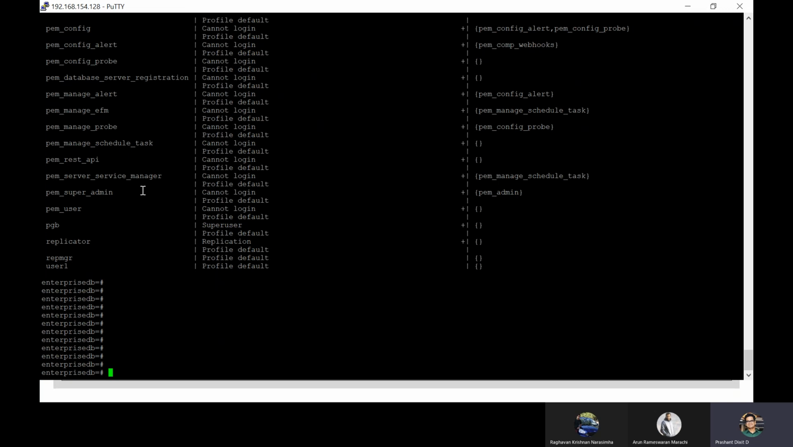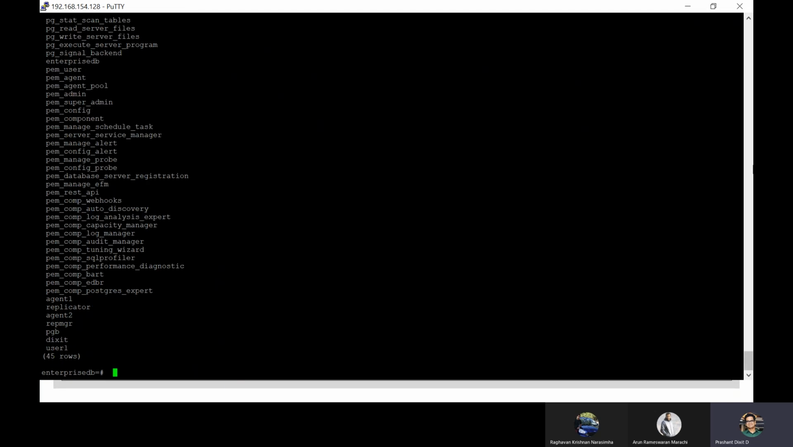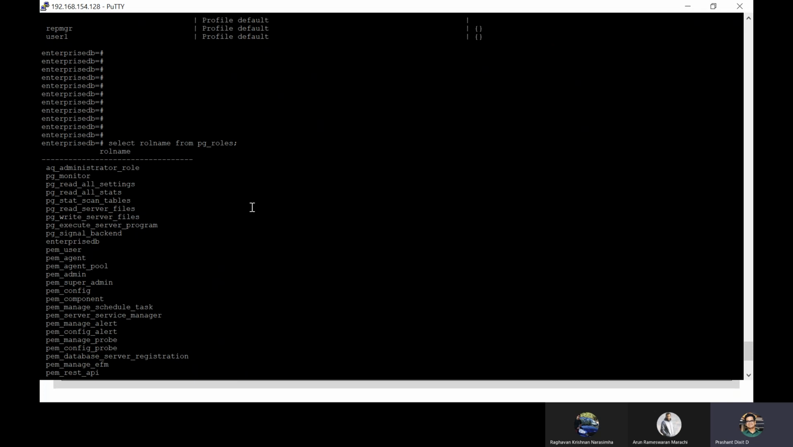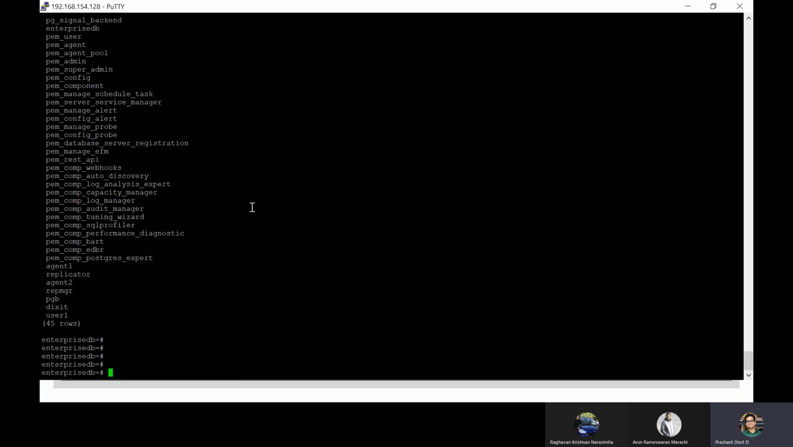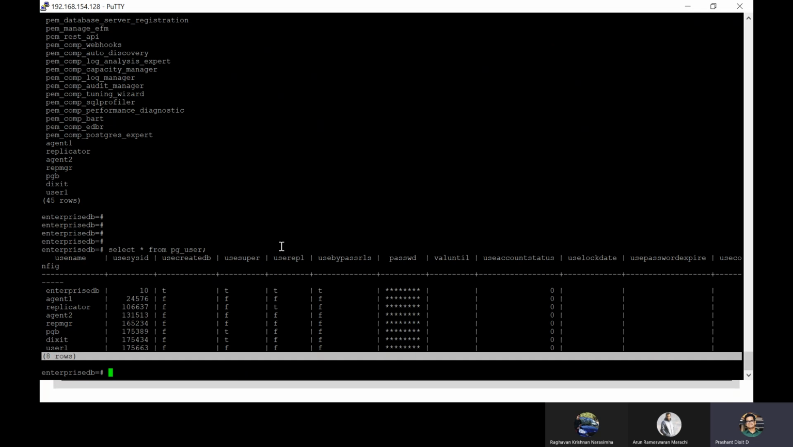Select rolname from pg_roles. As I told you, we can always get this information using meta commands and views and dynamic views or tables as well. So right now, instead of using a meta command, I'm using this table called pg_roles. So 45 roles we have got. And on the other hand, if you check pg_user, here you'll see eight users.